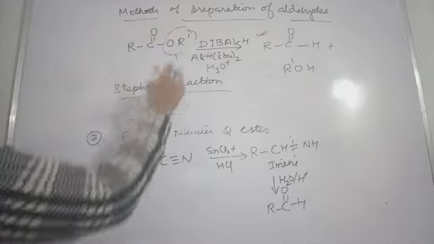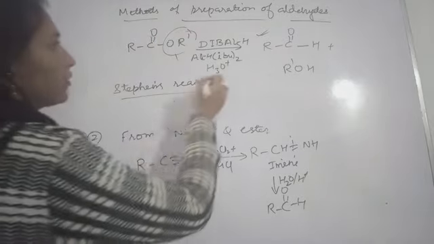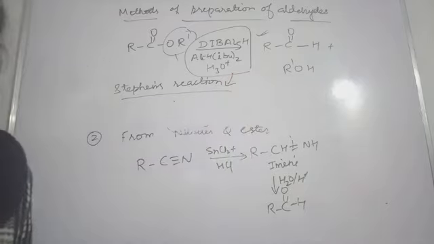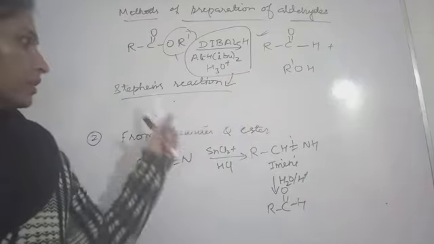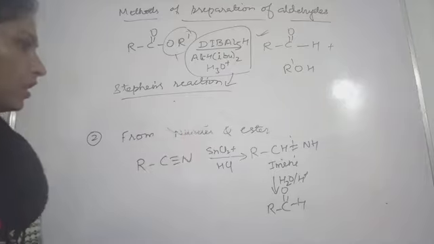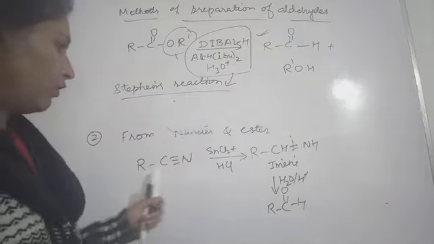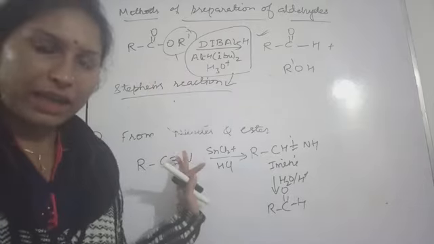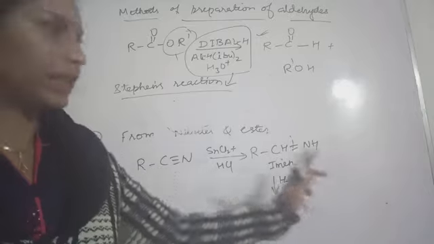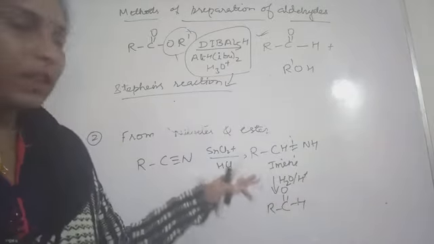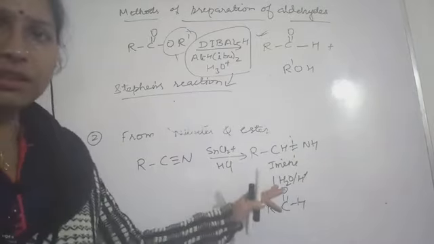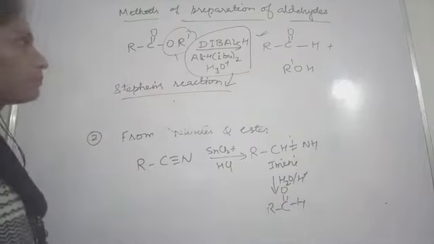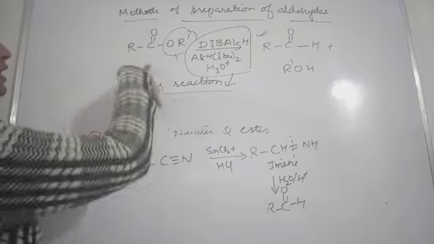This reaction will be Stephen's reaction if the reducing agent is DIBAL-H, you can write it like this. From nitriles and esters also we can obtain aldehydes. So in this way we can get the aldehydic compound. Hope you note it down. From nitriles, this is from ester.